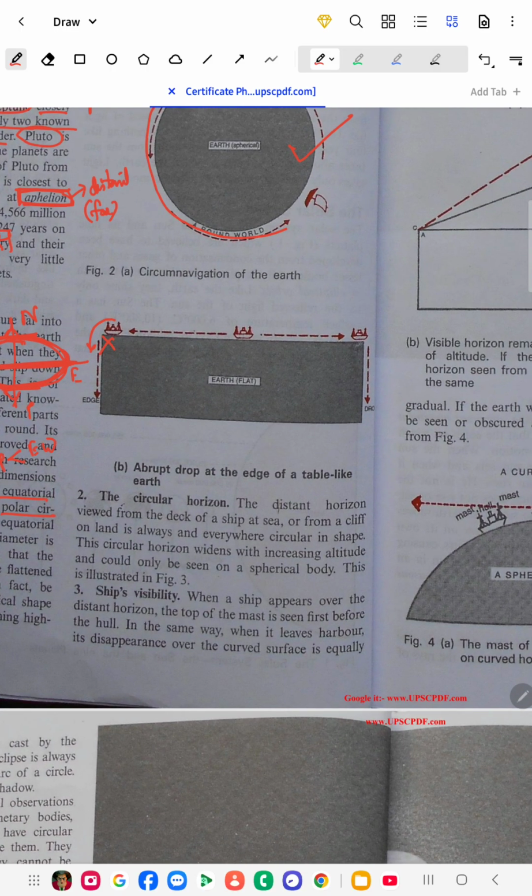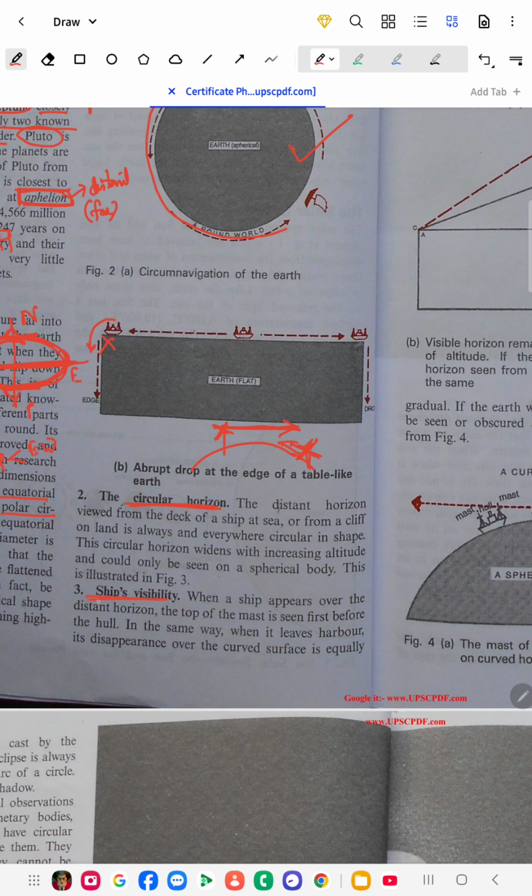The second one is the circular horizon. This is the same as what you see when we cannot see the ship after a particular instant of time. Suppose this is the Earth, and here we have kept a tower, which can cover a certain distance. If we go beyond it, then it cannot receive the signal. So this is the circular horizon.